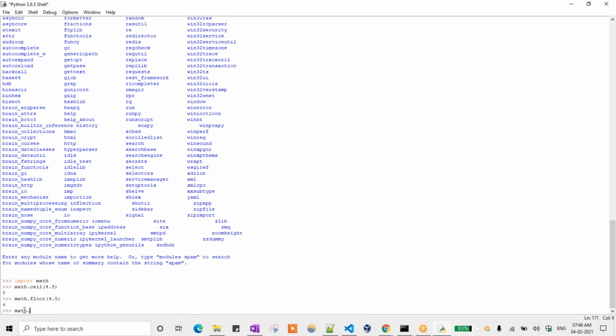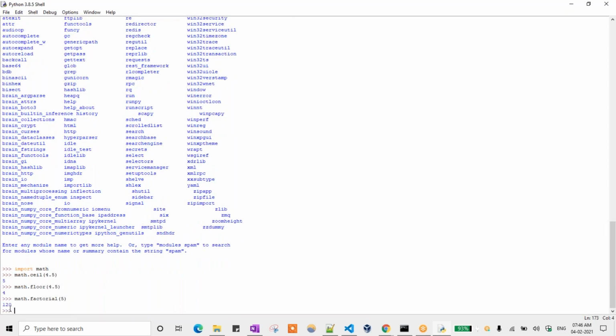In the same way, the math.factorial function is there. Factorial of 5, so here we are getting 120. So this is all known as general purpose programming language. When we install Python, this is automatically installed and you can use it according to your purpose.